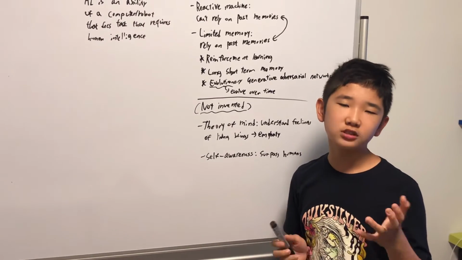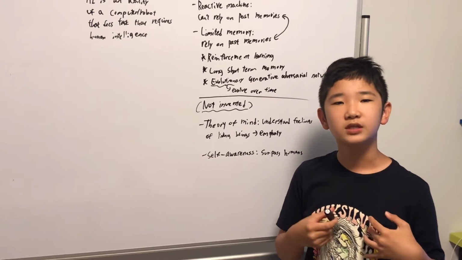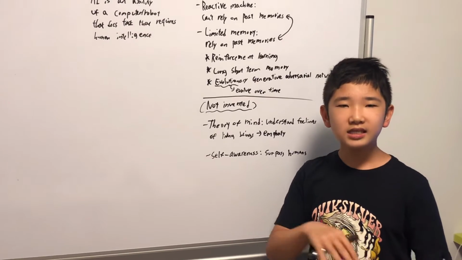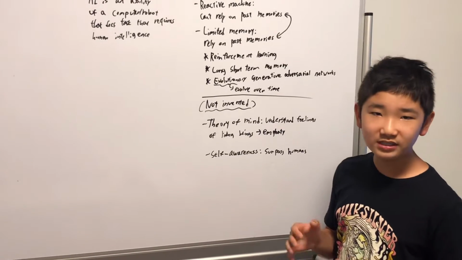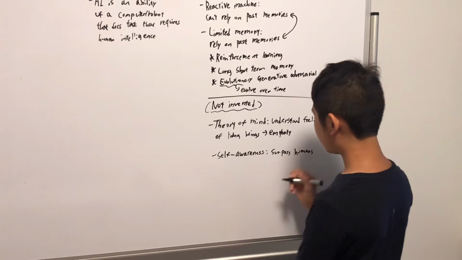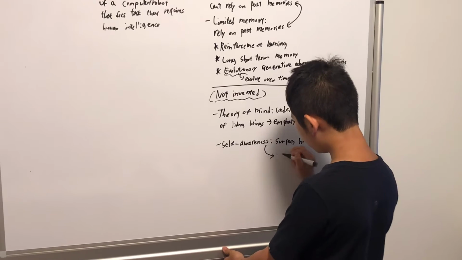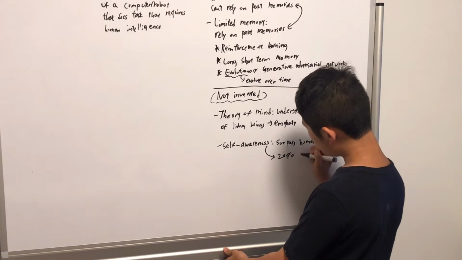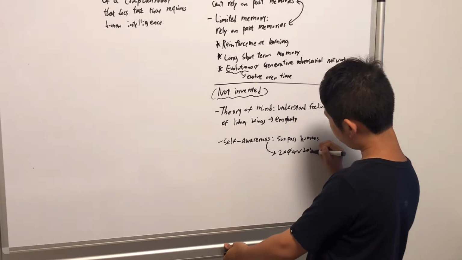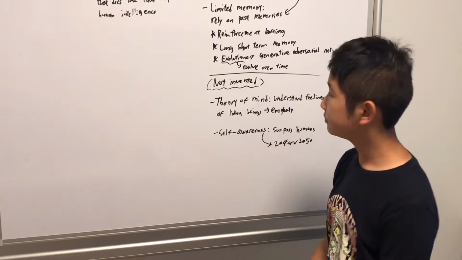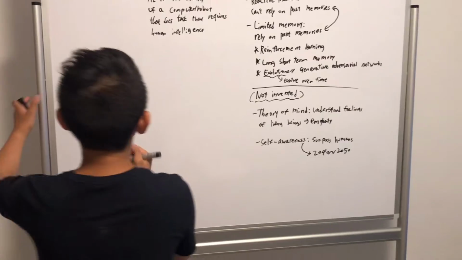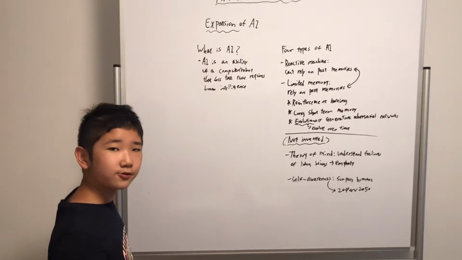If you know what consciousness means, it means that they're aware of something and they're aware of their existence in the world. So they surpass human beings, which is very scary. And scientists expect this to be made about 2040 to 2050, which is only 20 to 30 years from now. It's scary, right?